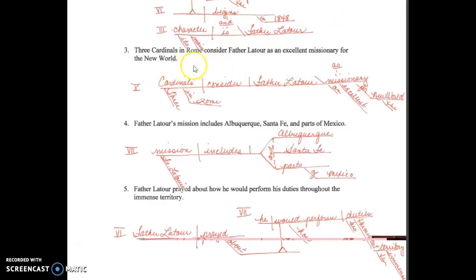So far we have subject, action verb, direct object. As soon as we see this verb as following the direct object, that should send up red flags that it's going to be a pattern 9 or 10, depending on what follows. The as goes up above because it's an expletive, not really having meaning in the sentence. Father Latour is what? A missionary.